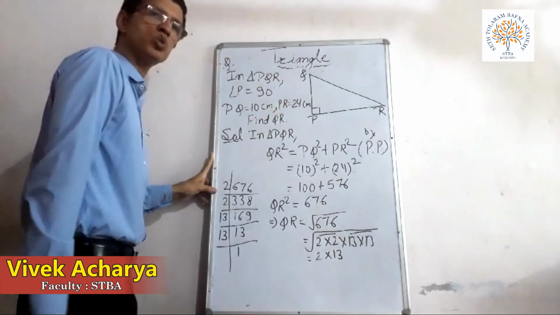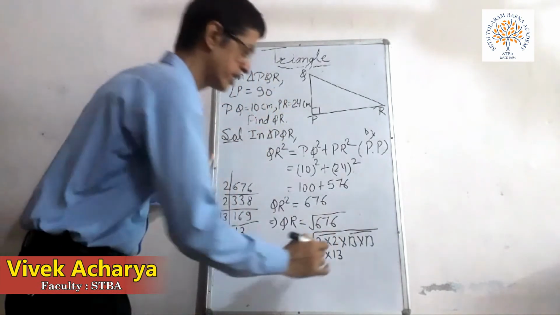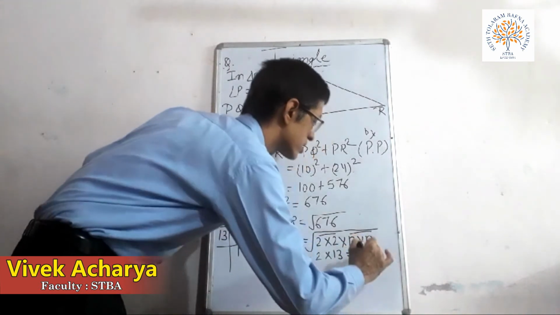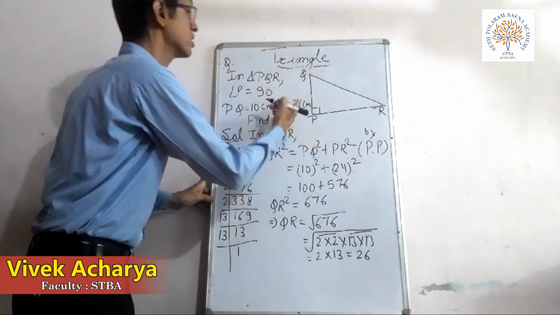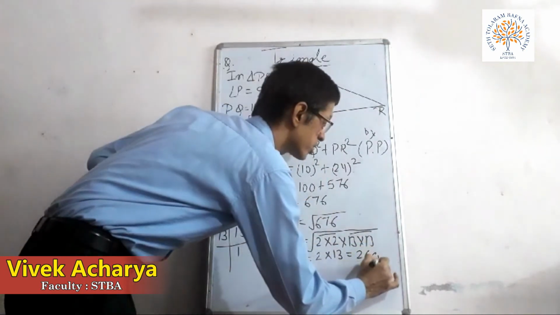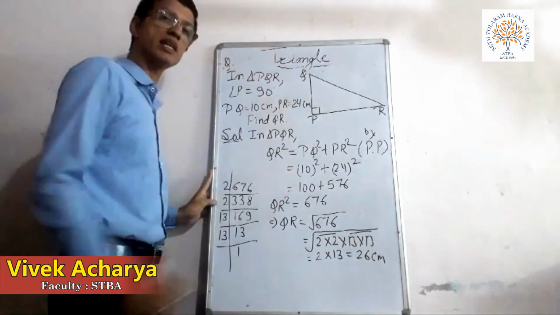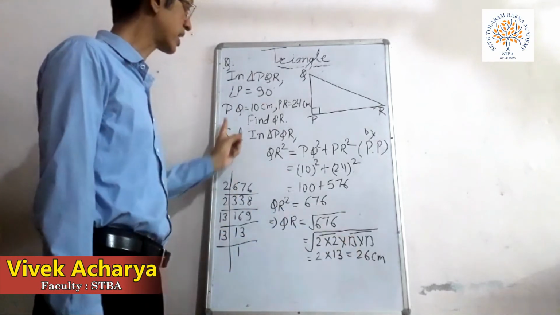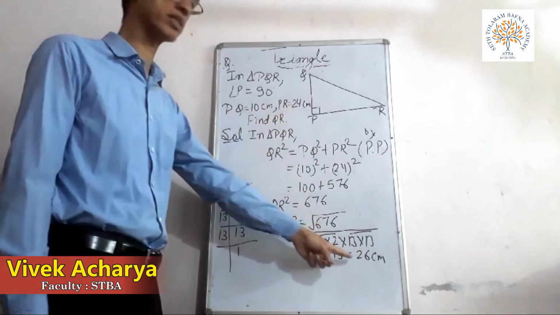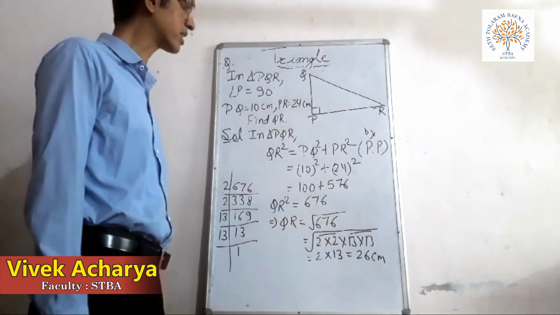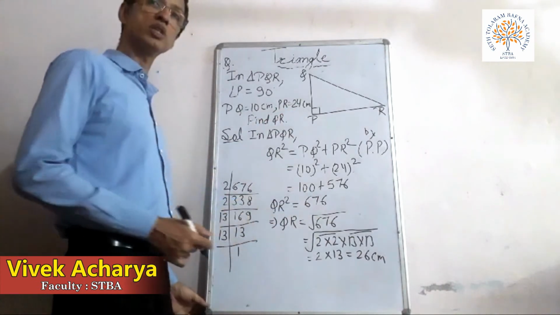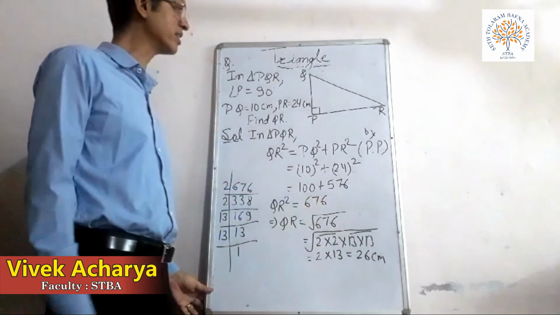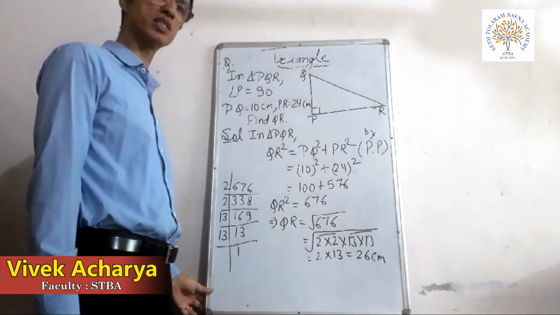So we get 2 multiplied by 13, and finally when we multiply it we get 26. The length is given in centimeter, so the answer is also in centimeter. So using this property we get the value of QR, and that is 26 centimeter, children.